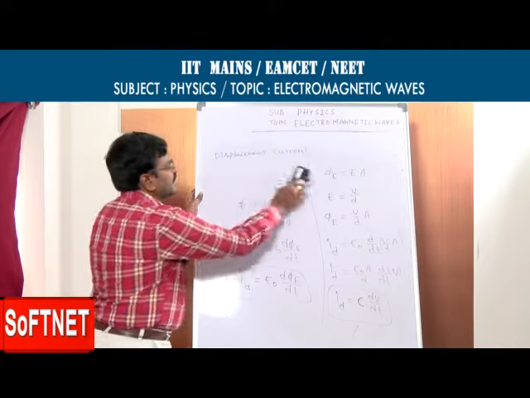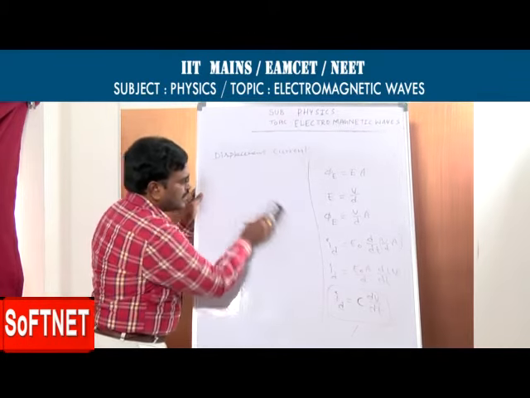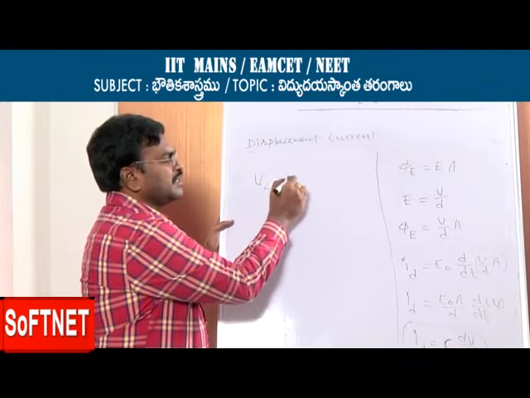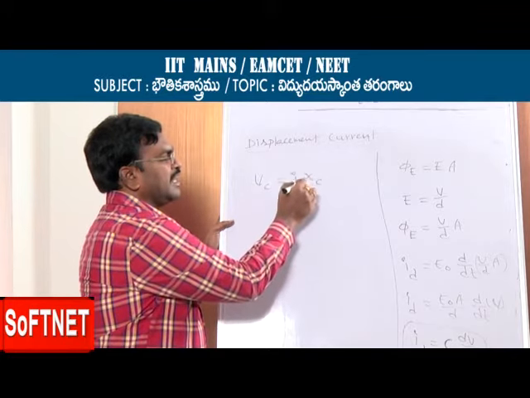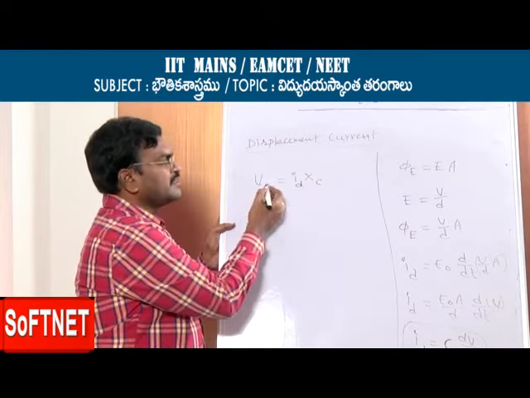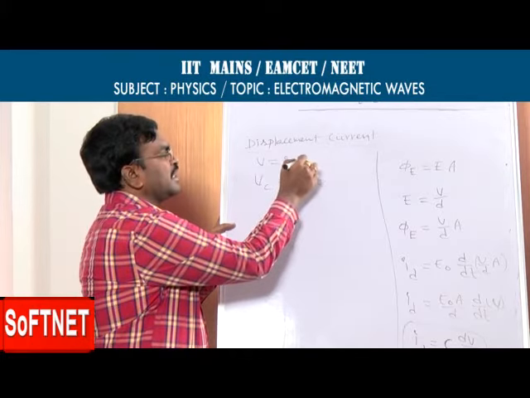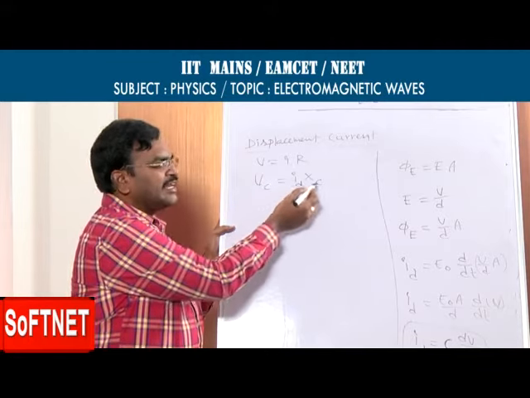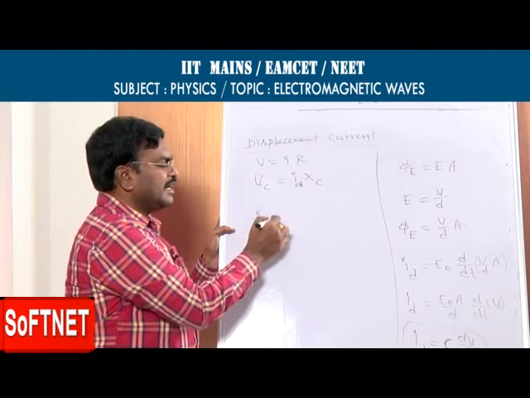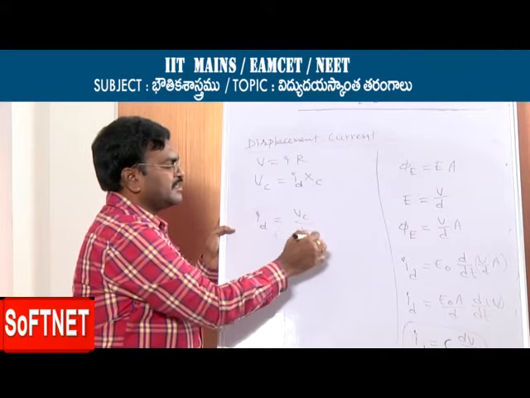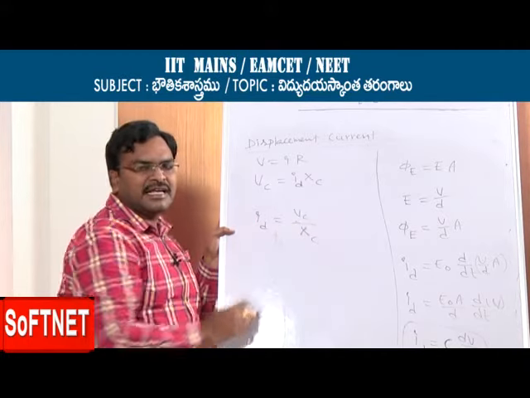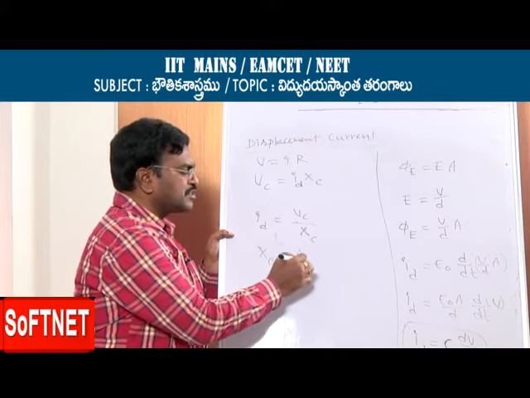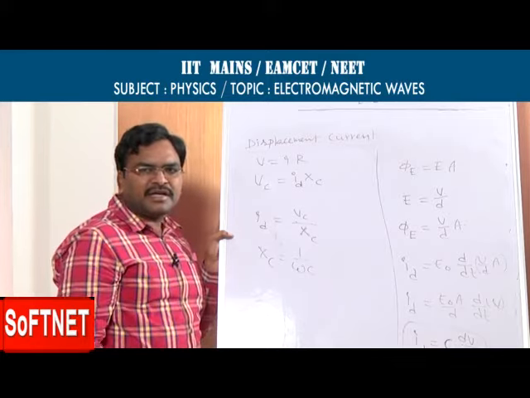Next, we write like this. In the case of a capacitor, Vc is equal to Id into Xc. How do we get this? According to Ohm's law, V is equal to IR. According to that, Vc is equal to Id into Xc. Now Id is equal to Vc by Xc. What is Xc? Capacitive reactance. Xc is equal to 1 by omega C.